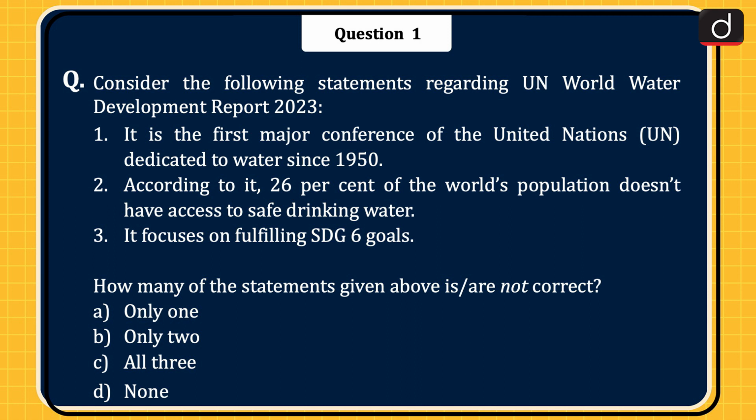Now, let's begin today's session. First question is, consider the following statements regarding the UN World Water Development Report 2023. 1. It is the first major conference of the United Nations dedicated to water since 1950. 2. According to it, 26% of the world's population doesn't have access to safe drinking water. 3. It focuses on fulfilling SDG 6 goals. How many of the statements given above is or are not correct? Only one, only two, all three, or none. The correct answer is option A, only one.